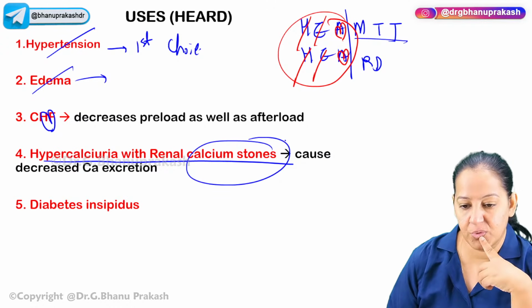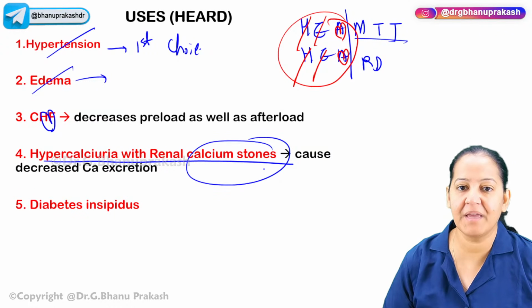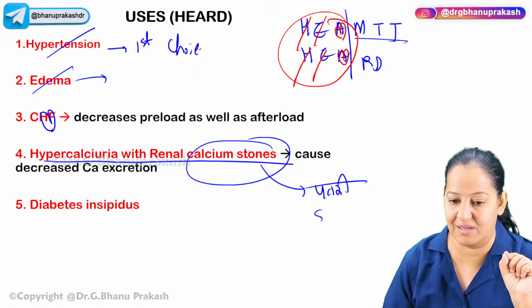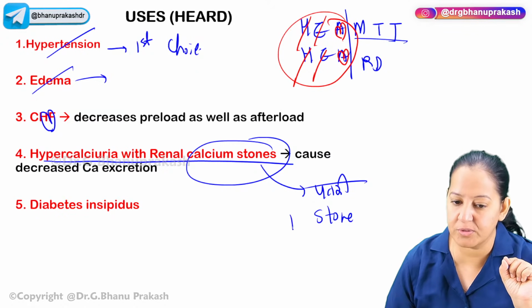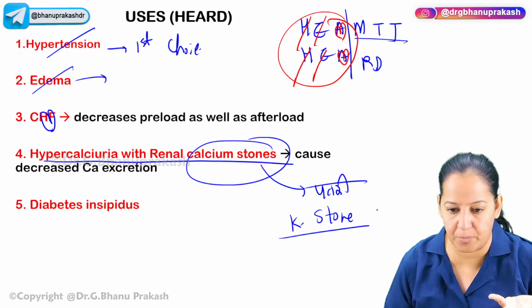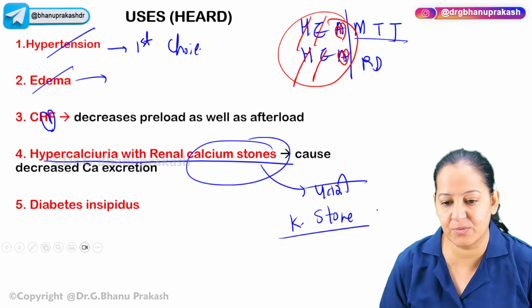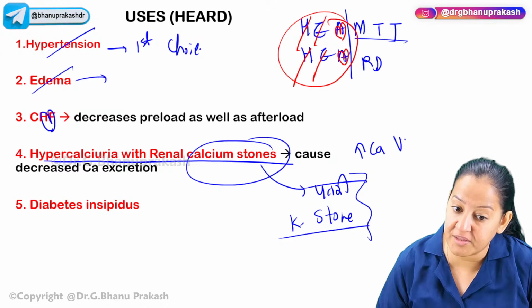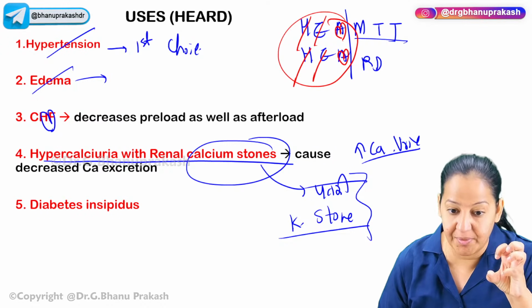What is calcium stone? Have you heard about the disease? इसको हिंदी में कहते हैं पतरी हो गई. पतरी, you know, I mean stones are there in the kidney. Kidney stones, renal stones are there. You may have heard this problem; many people have this problem. Why do they have kidney stones? They have high calcium concentration in their urine, and this calcium gets accumulated and forms the stone.